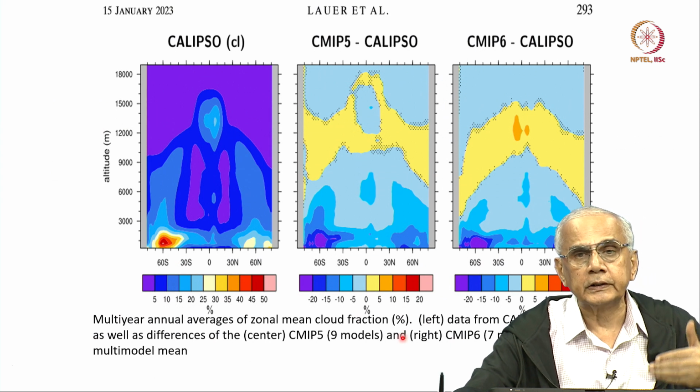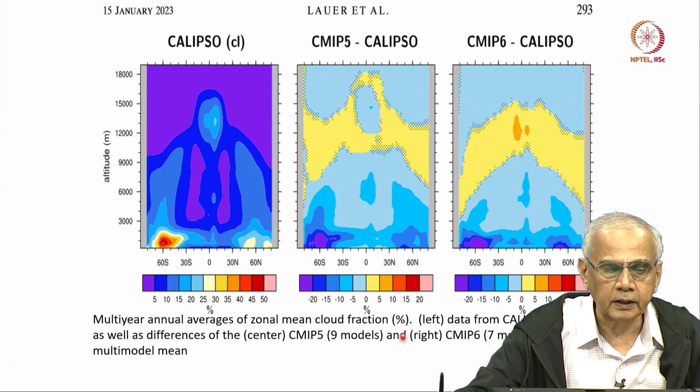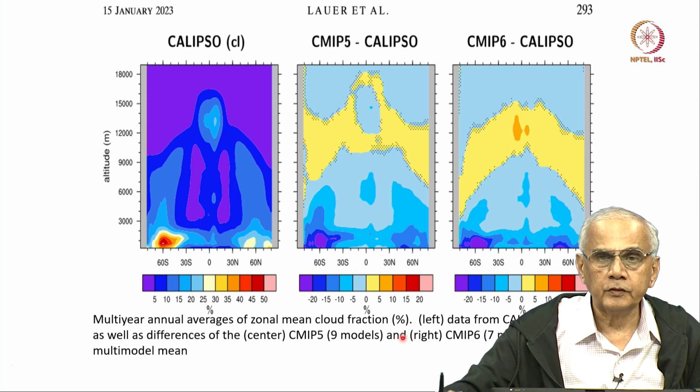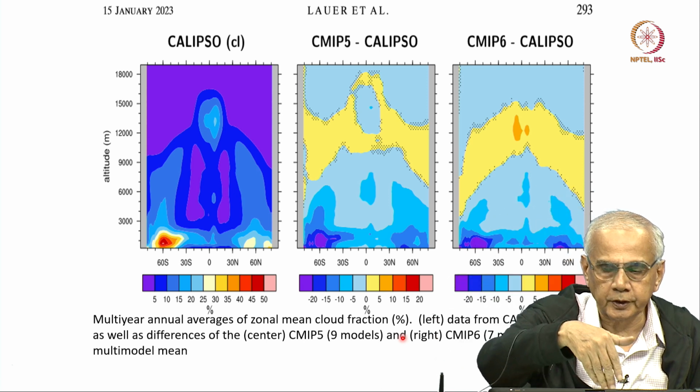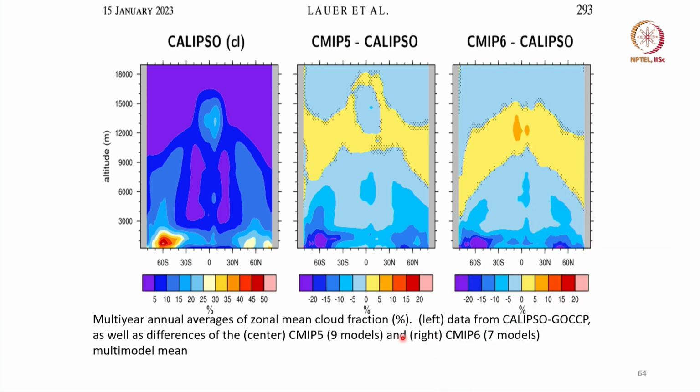Now, let us look at the vertical structure. Today we have satellite data using LiDAR, which is able to probe through the atmosphere using a laser, and this is what the Calypso radar shows about cloud percentage with height, global mean. Okay. From a paper by Lau et al.